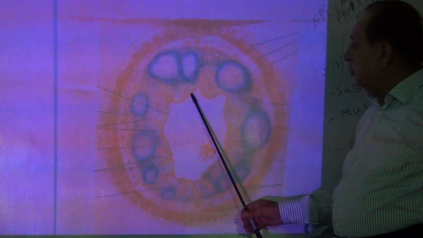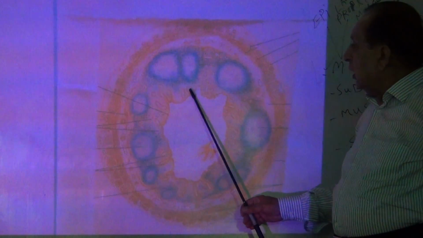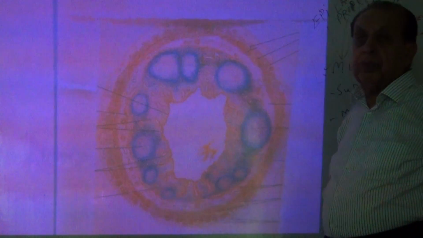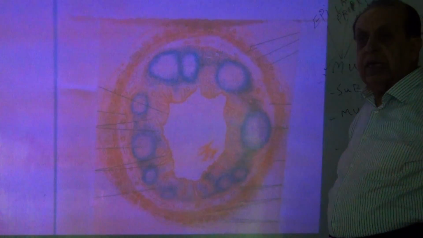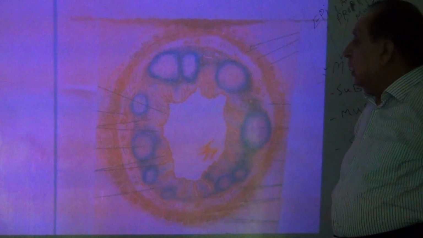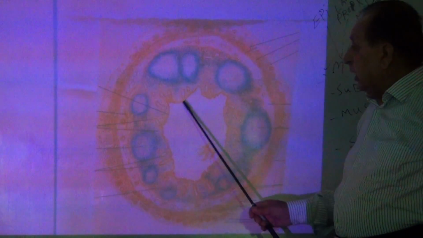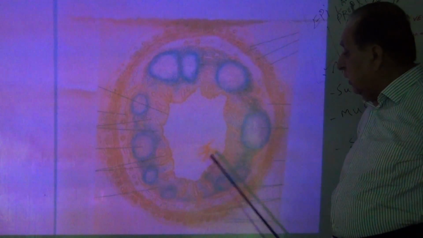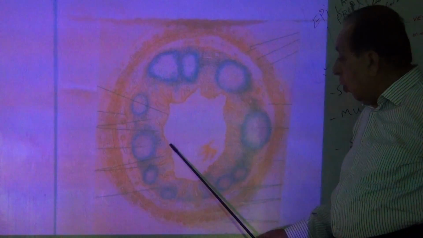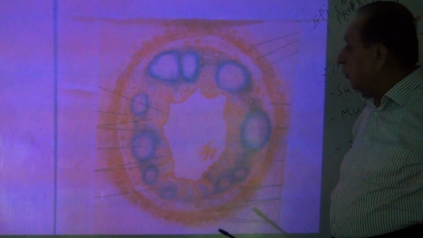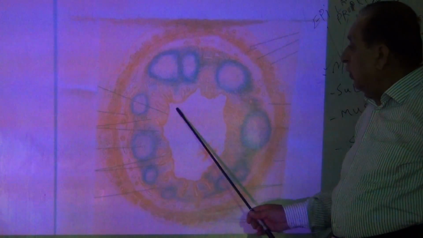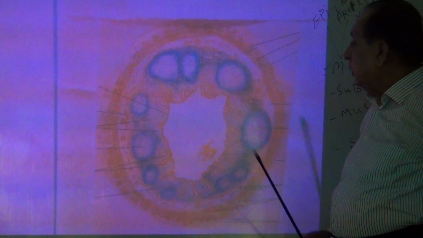Outer to simple columnar epithelium is the lamina propria. Now this lamina propria is formed by loose connective tissue, and it contains the glands. These are glands outer to the epithelium. The glands open into the lumen of the appendix.